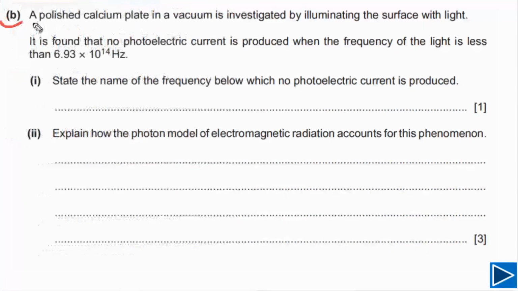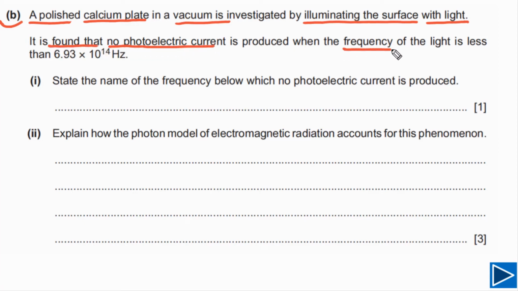For part B, it is given to us that a polished calcium plate in a vacuum is investigated by illuminating the surface with light. It is found that no photoelectric current is produced when the frequency of the light is less than 6.93 times 10 to 14 hertz. State the name of the frequency below which no photoelectric current is produced. That minimum frequency is called the threshold frequency. So simply we need to write down threshold frequency.